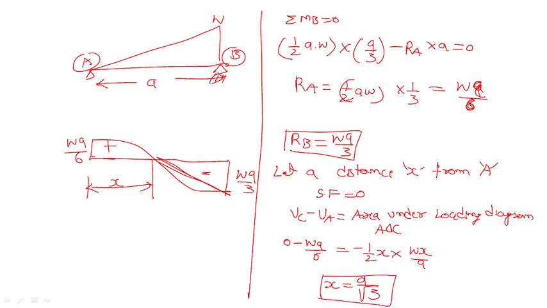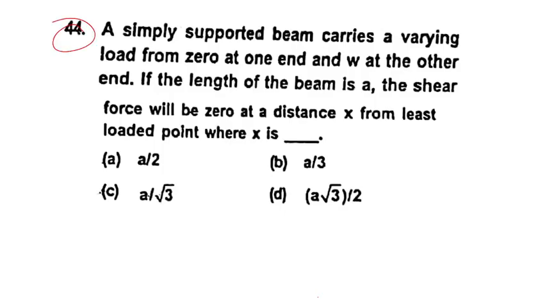So this is the answer for this question.